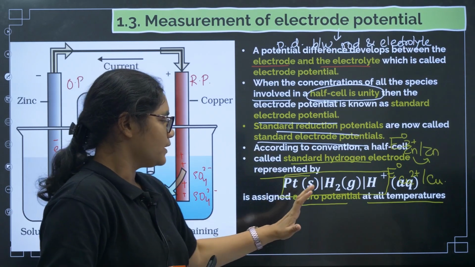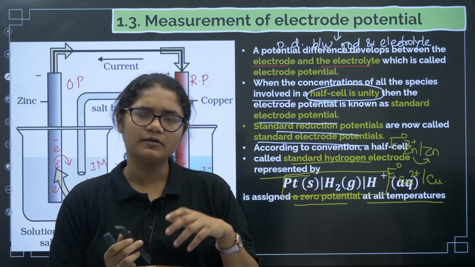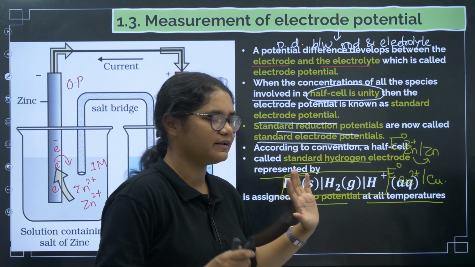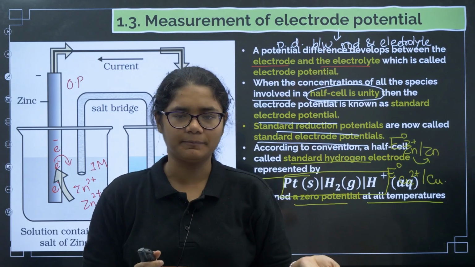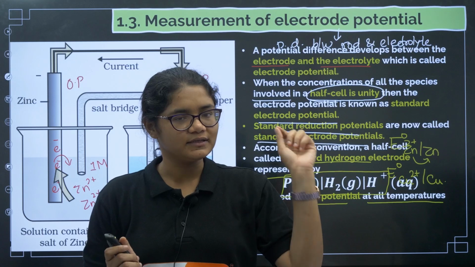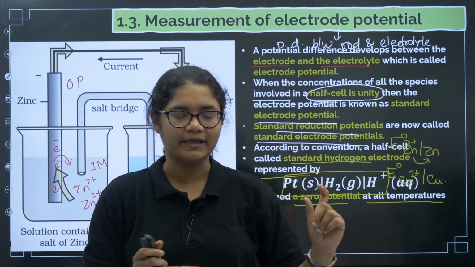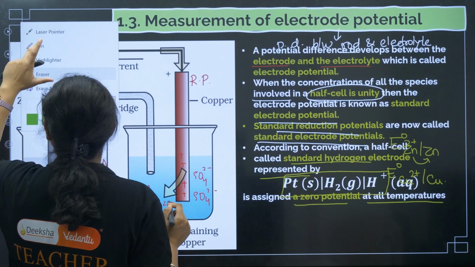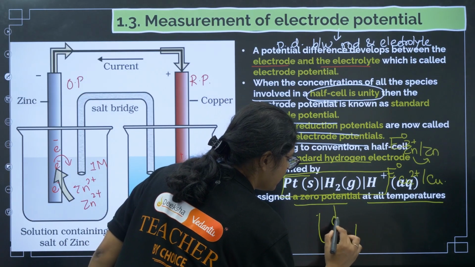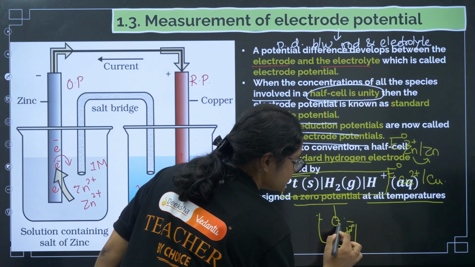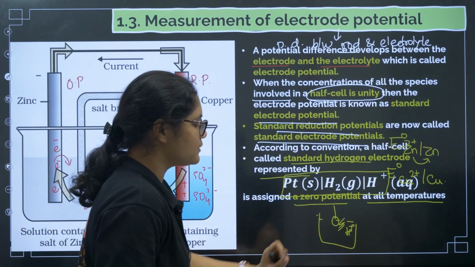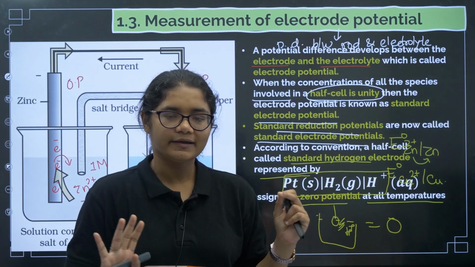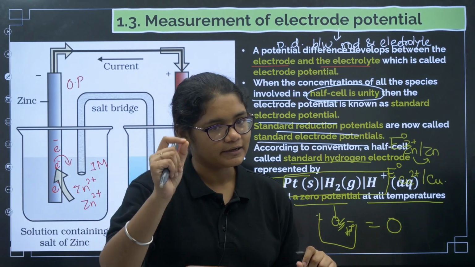Another point has come here: according to convention, it was taken that we will prepare a hydrogen electrode, and we will assume the potential of this hydrogen electrode. Suppose here I have a hydrogen electrode and here I have H+. There is a potential difference here also, but this one I will consider as 0 by convention. We will do it like this. Clear? Now we will see how to measure the electrode potential.